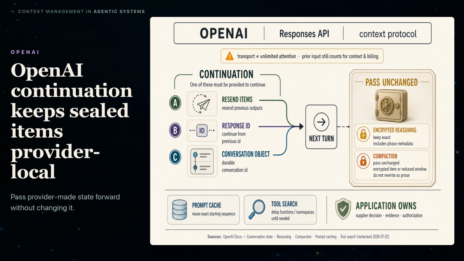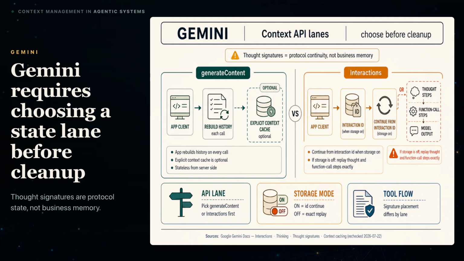Gemini makes this state choice clear through 2 separate API lanes. Gemini offers 2 important API paths. With Generate Content, the application rebuilds history and may create an explicit reusable context cache. The Interactions API can store each interaction and continue from its identifier. If storage is off, the client keeps the full history. It must also replay returned thought and function call steps exactly as documented.